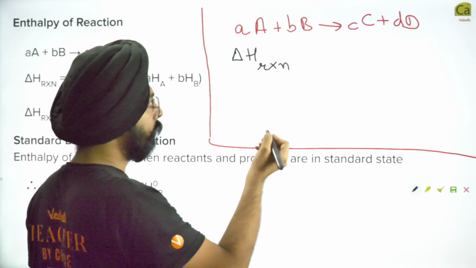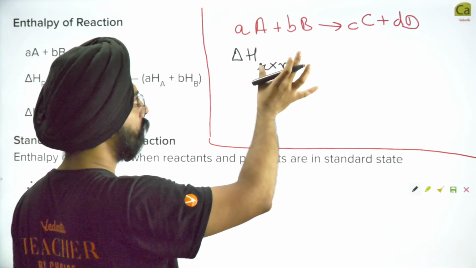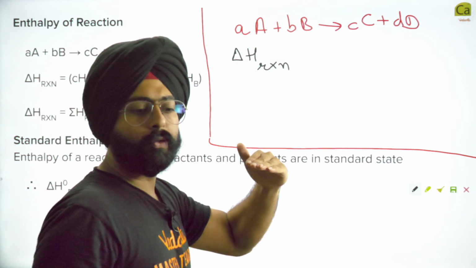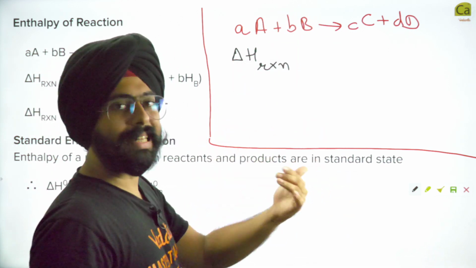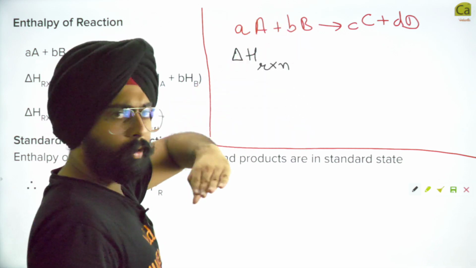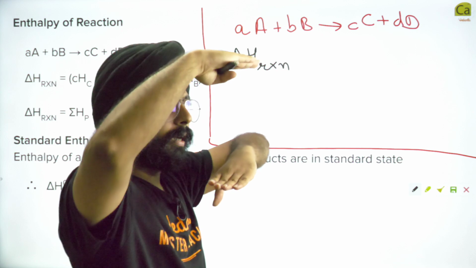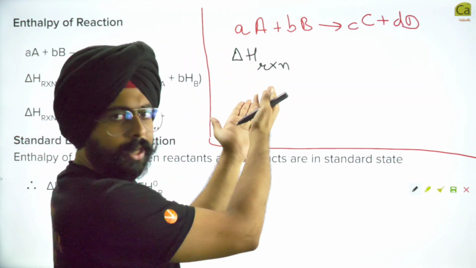Enthalpy of the reaction, change in enthalpy of the reaction. Basically, what's the idea? A and B combined have a certain amount of heat in the system. Enthalpy is the net heat content of the system. So there is a certain amount of heat that they possess. C and D possess a certain amount of heat. The difference is the change in enthalpy.